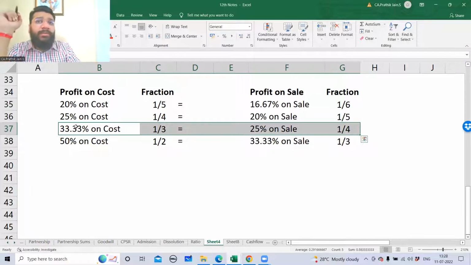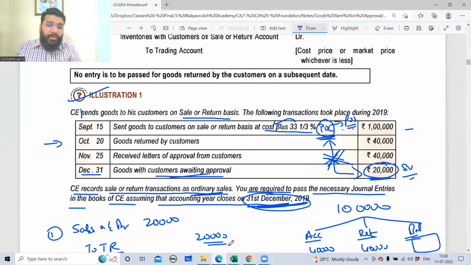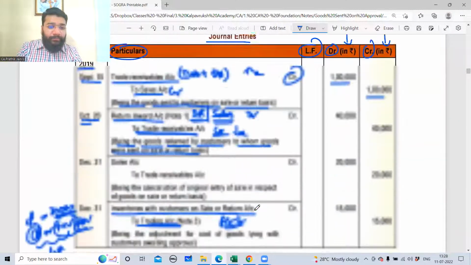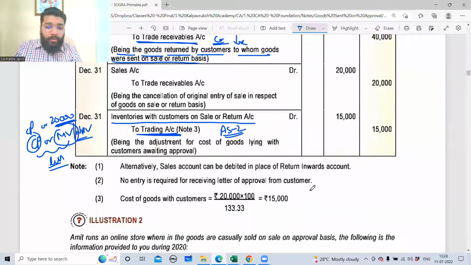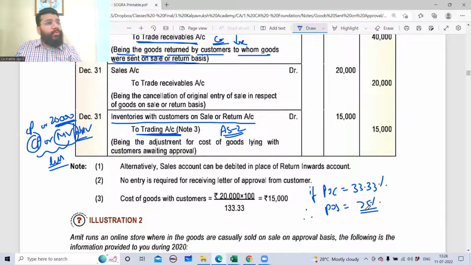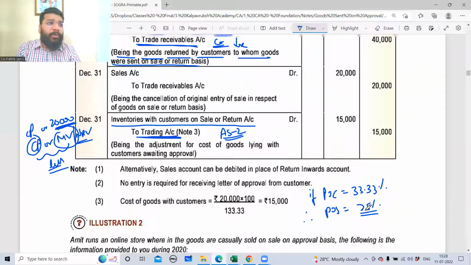Do you need to sit and work this out in the examination? No. So you know what is profit on sale. So you'll make a remark: if profit on cost is equal to 33.33%, therefore profit on sale is equal to 25%. You got profit on sale?